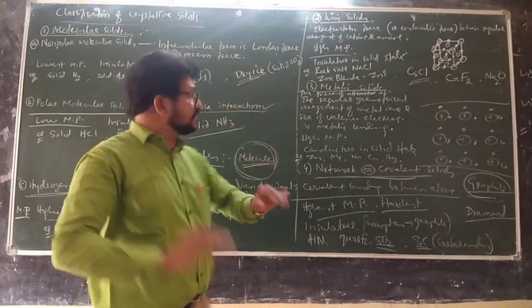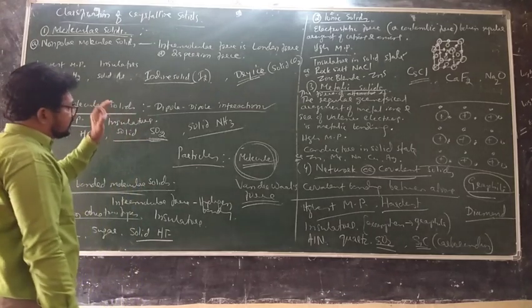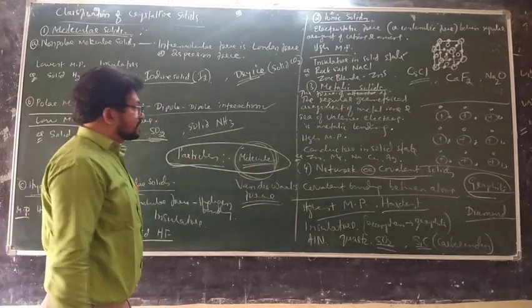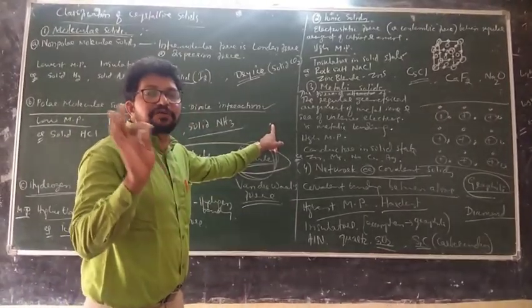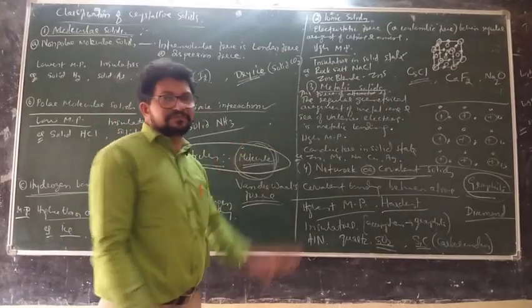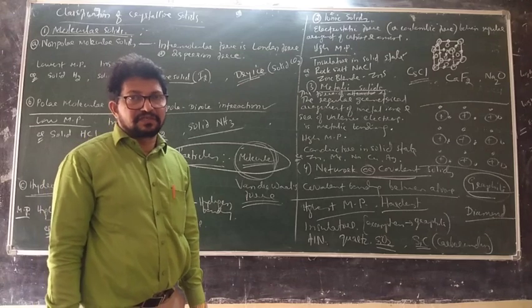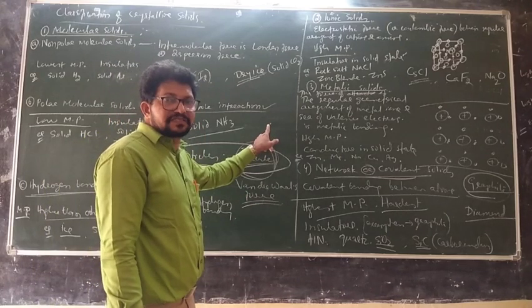Now you clearly compare all these things. The most important point is the particle meaning. For example, one point is in the molecular solid sugar, C12H22O11. In molecular solids, molecules are the particles.